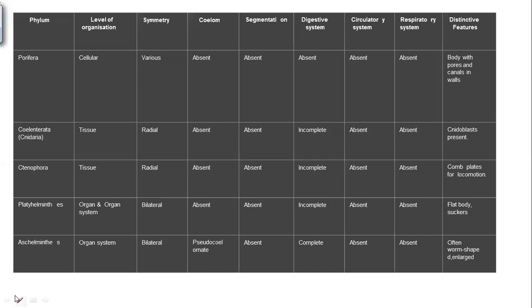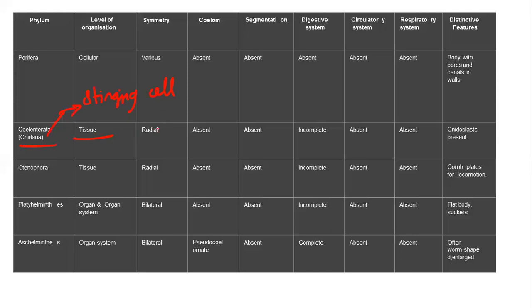The next one we are going to start studying is coelenterates, also called Cnidaria, because it has stinging cells. These stinging cells are used for protection as well as a defense mechanism. The organism engulfs its prey with the help of the stinging cells, which have a toxic substance at the tip that helps in paralyzing. That is also called the nematocyst.